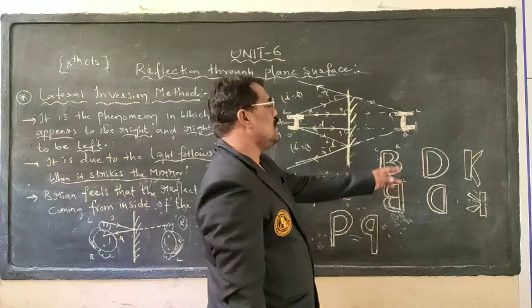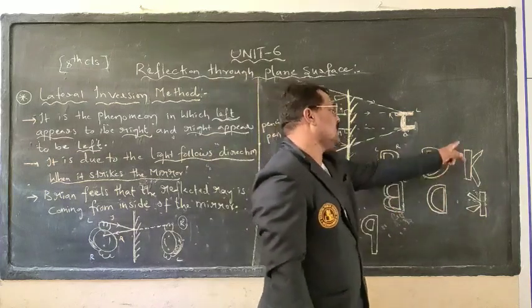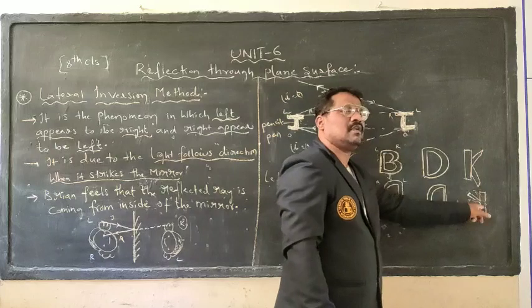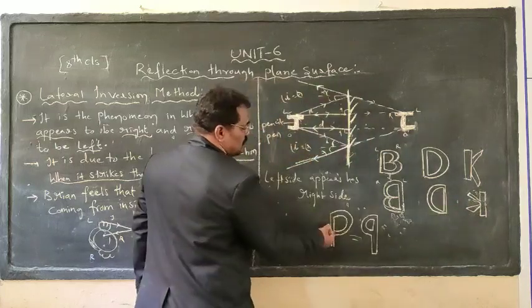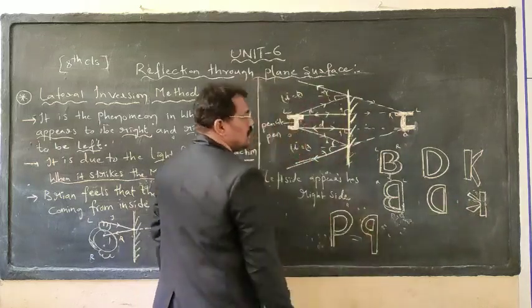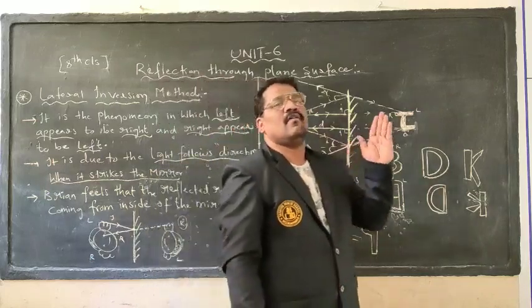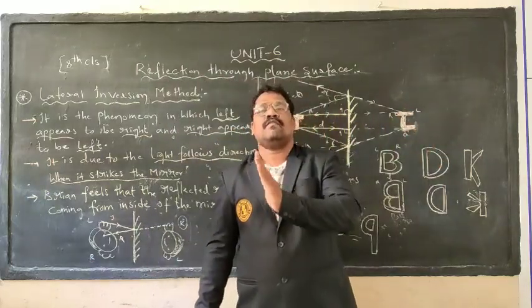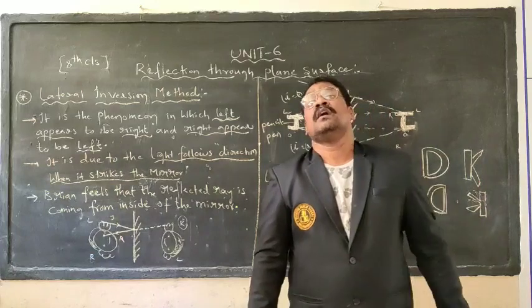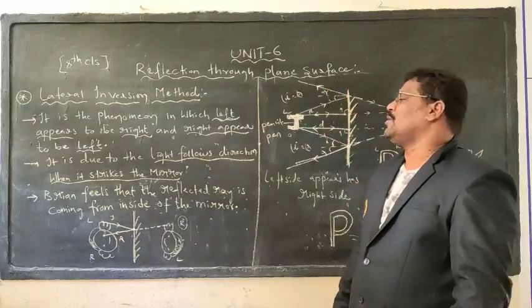D which is existing in this position appears in this way. K which is existing in this position appears in this way. P which is existing in this way will appear in that way. Right side will appear as left side and left side will appear as right side due to one phenomenon.